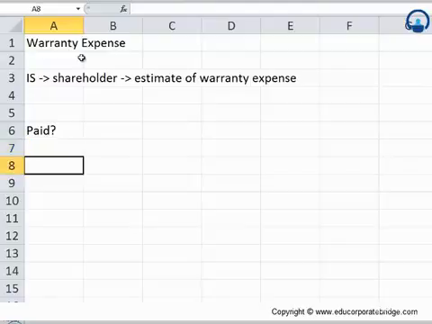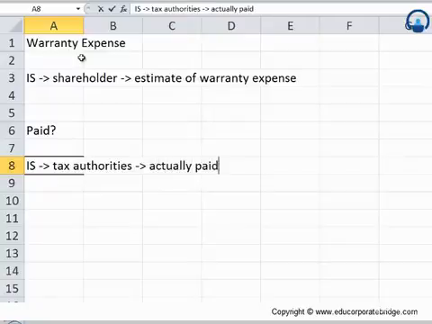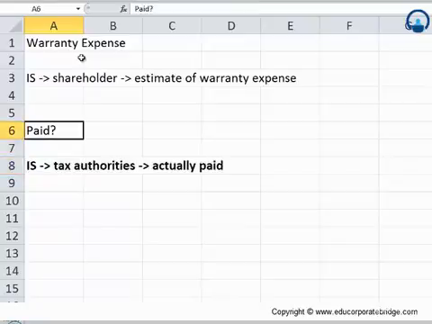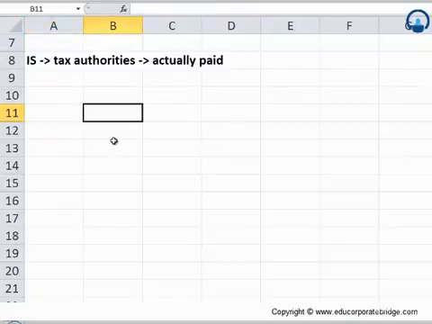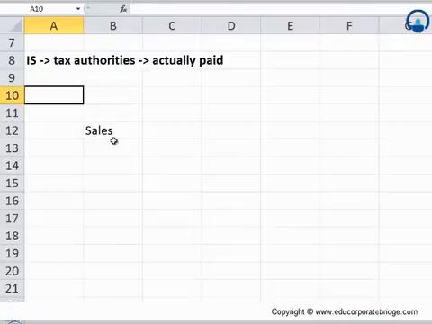So what the tax authorities say here is that when you are reporting the income statement to the tax authorities, only report when it is actually paid. So reporting of warranty expense only happens when it is actually paid, and in the case of income statement for shareholders, only an estimate is being provided. So let's take an example and see what this results into. So we'll start with the sales, and we'll talk about the income statement for shareholders first.